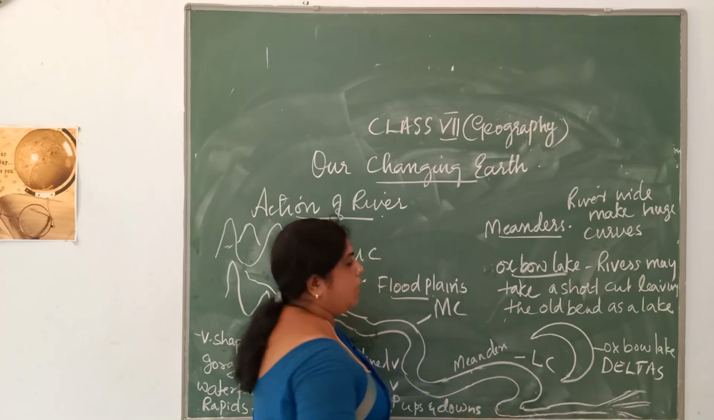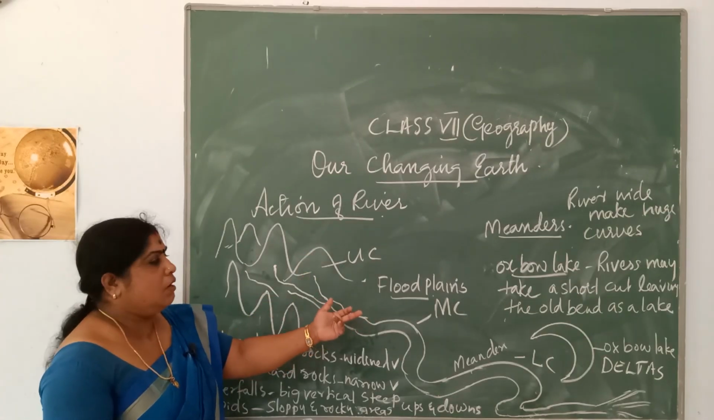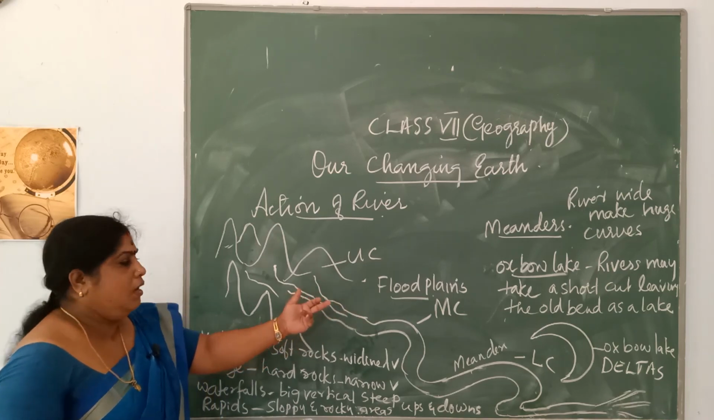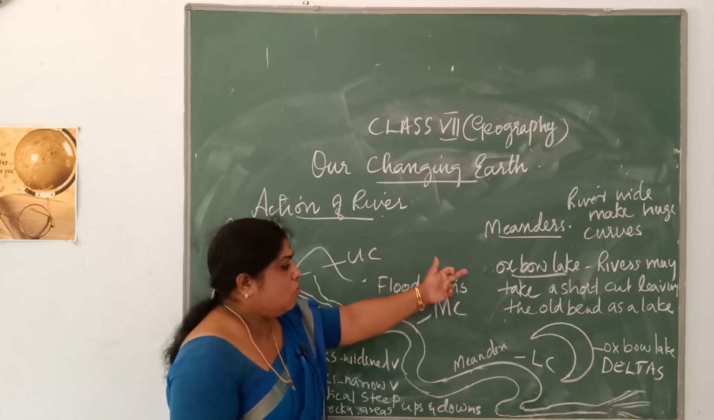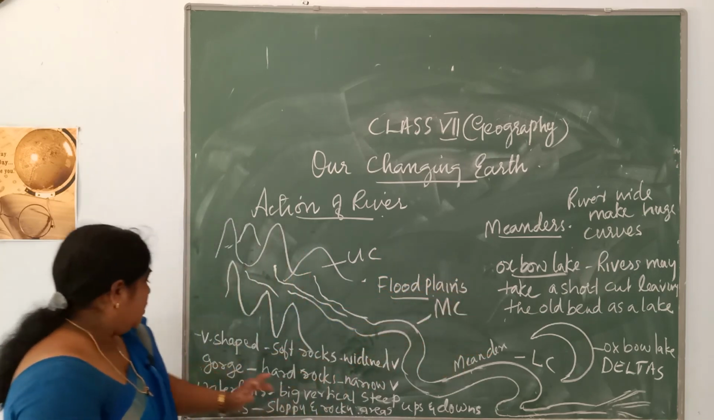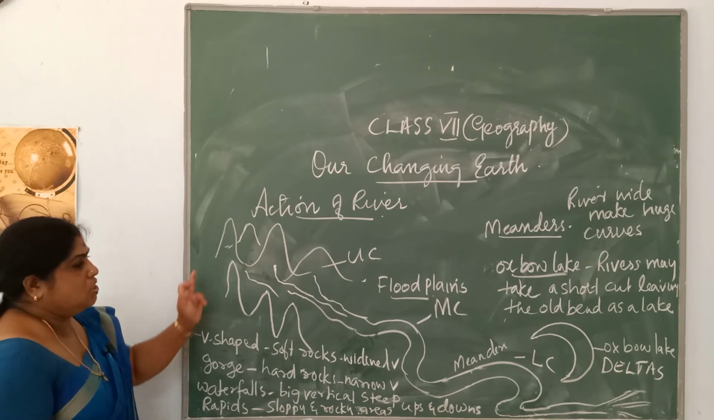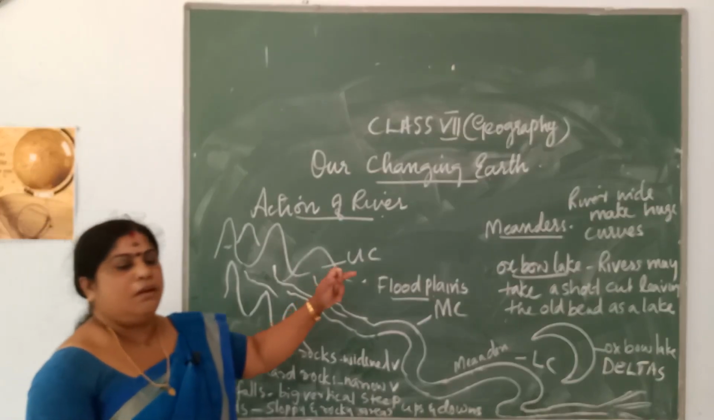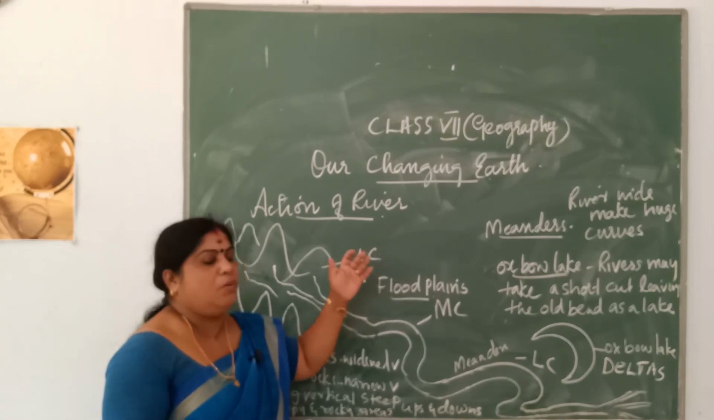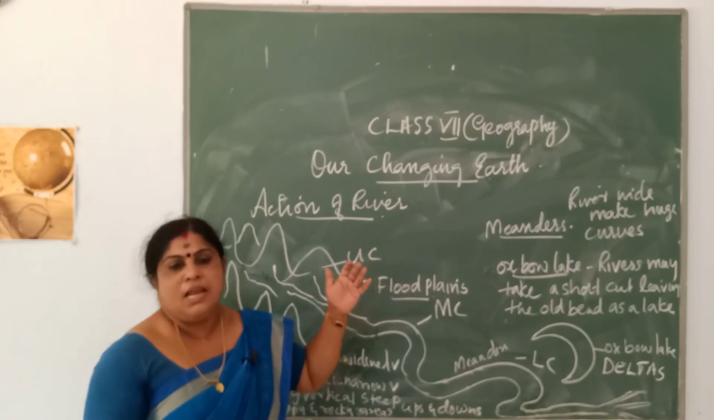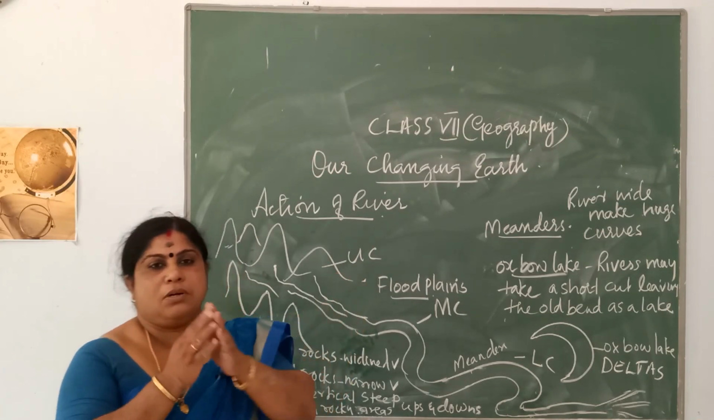I hope you understood the erosional and depositional work made by a river. Be familiar with these terms: floodplains, meander, Oxbow Lake, deltas, then V-shaped valleys, gorges, waterfalls and rapids. These are very important, and bear in mind that these are terms you should be familiar with when you come to your higher classes. So learn it carefully. The remaining I will be taking through Zoom class.